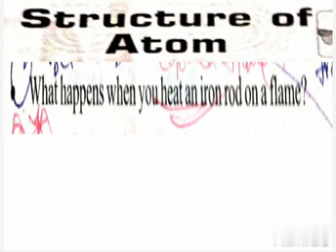h is called the Planck constant. This value is 6.626 into 10 to the power of minus 34 joule second. Nu is the frequency of the radiation absorbed or emitted. Okay, so the energy E for the red color, which has higher wavelength and lower frequency, is lower compared to the energy of blue color, which has lower wavelength and higher frequency. The energy emitted from a material body increases with increasing frequency.